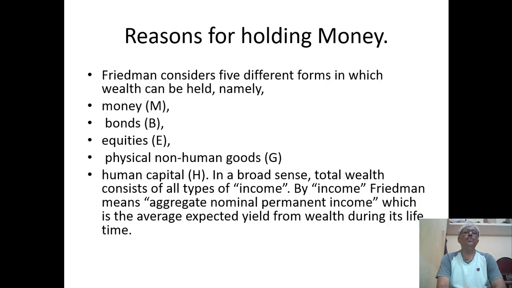In a broad sense, total wealth consists of all types of income, by which Friedman means aggregate nominal permanent income. So in the restatement, he has noted that aggregate nominal permanent income is the average expected yield from the wealth during its lifetime. That is the reason the holding of money as an asset has been developed by Milton Friedman.